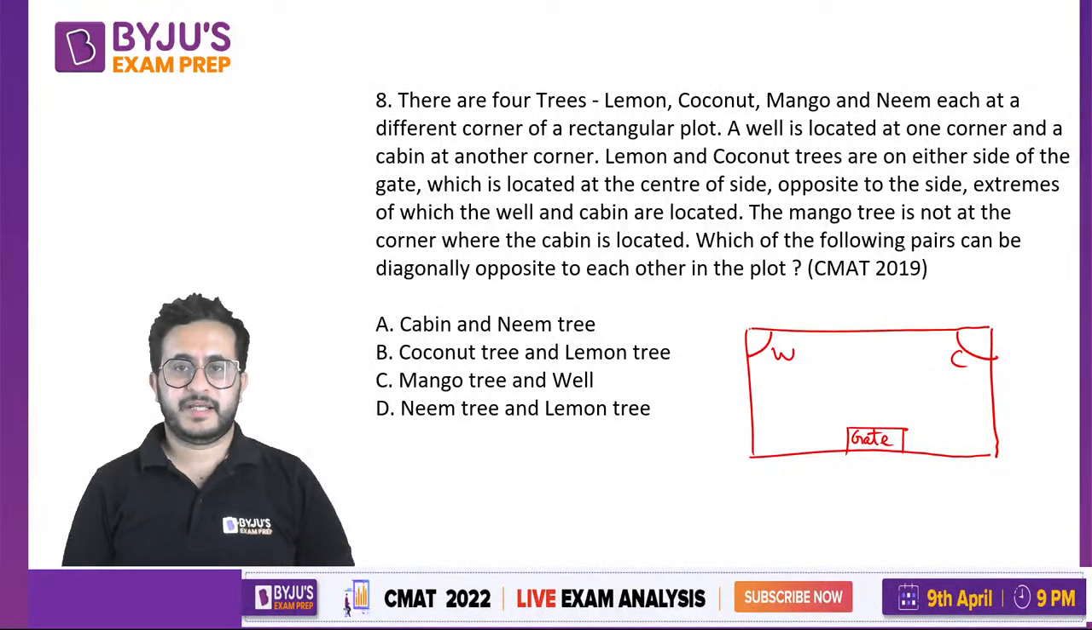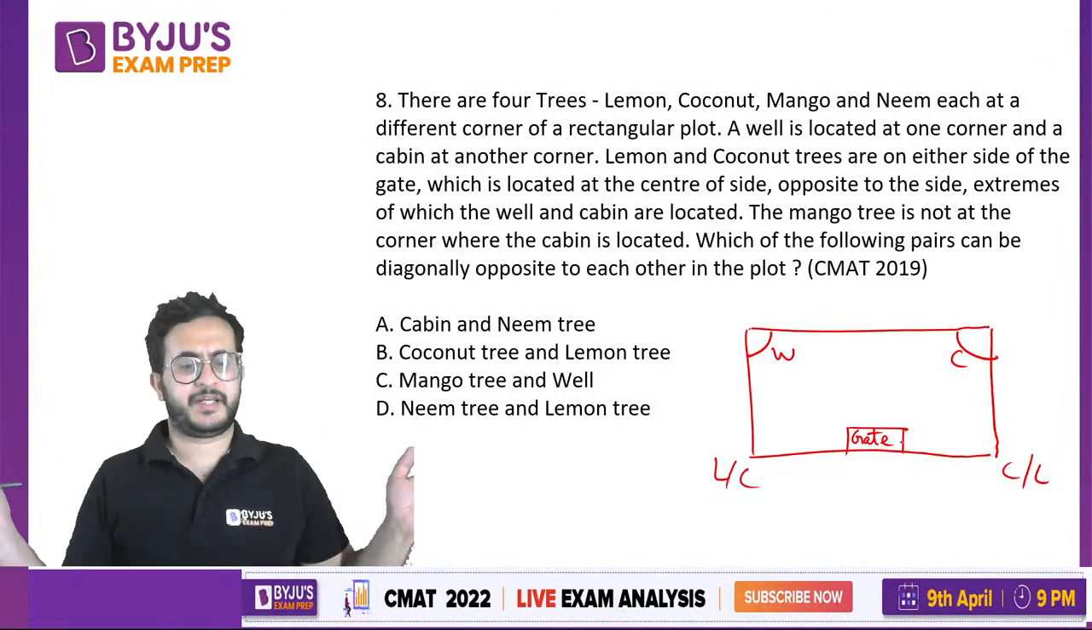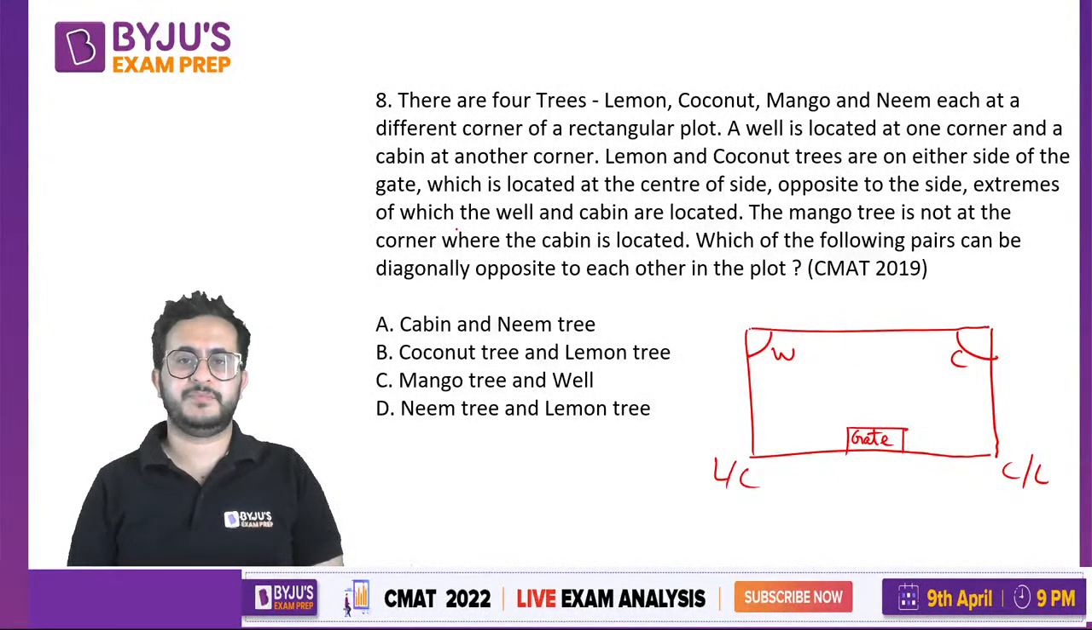So it says that lemon and coconut trees are on either side of the gate, which is located at the center of site, right? So these are lemon and coconut trees on sides of the gate, okay? And gate is opposite to the side extremes of which well and cabin are located. So opposite to this side on these extremes, there are well and cabin located, okay?